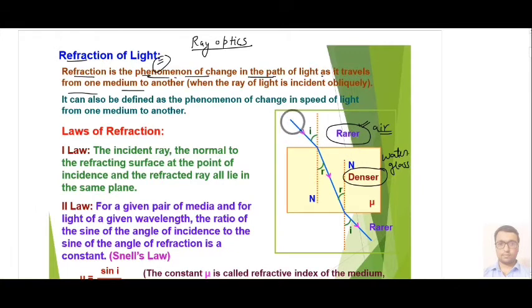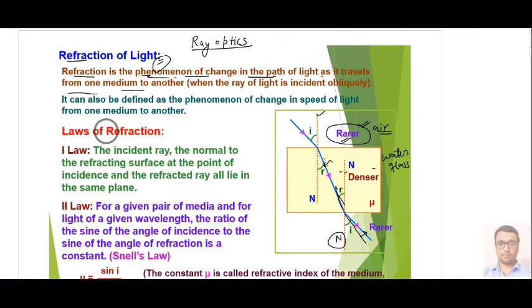Then in this case, if your ray of light is incident obliquely, means at some angle with the normal, it gets deflected. Whenever a ray moves from rarer to denser, it moves towards the normal, means from its original path it will deviate towards the normal and suffer refraction in this way. Again when it moves from denser to rarer, it will move away from the normal from its original direction. So this phenomenon is called refraction.